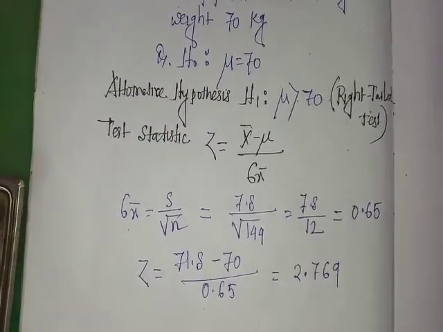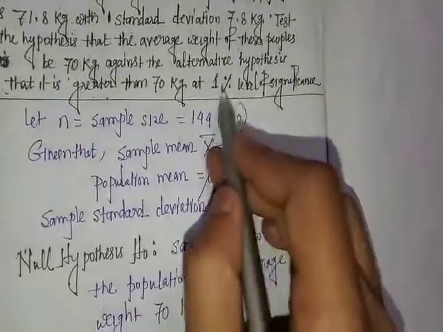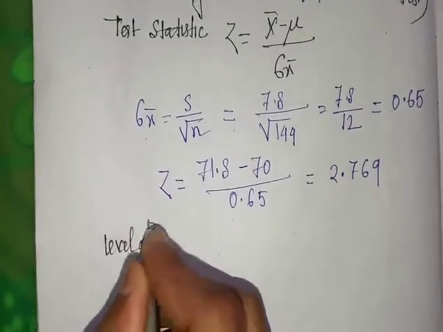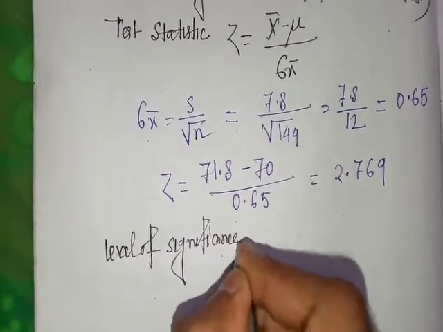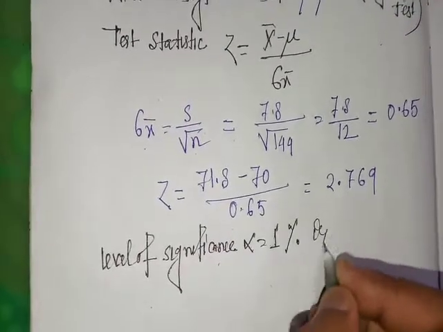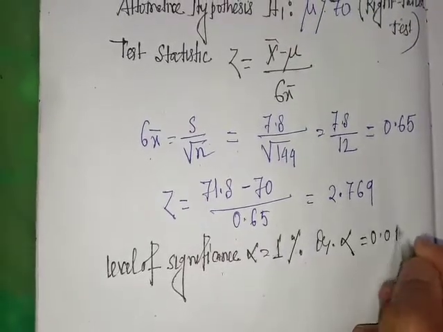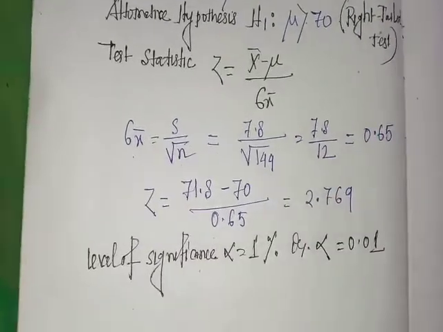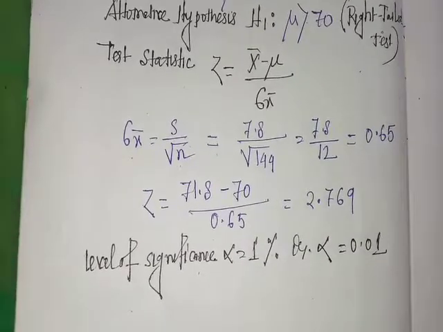Here level of significance alpha is 1%, that is, alpha equal to 1 by 100, which means 0.01.